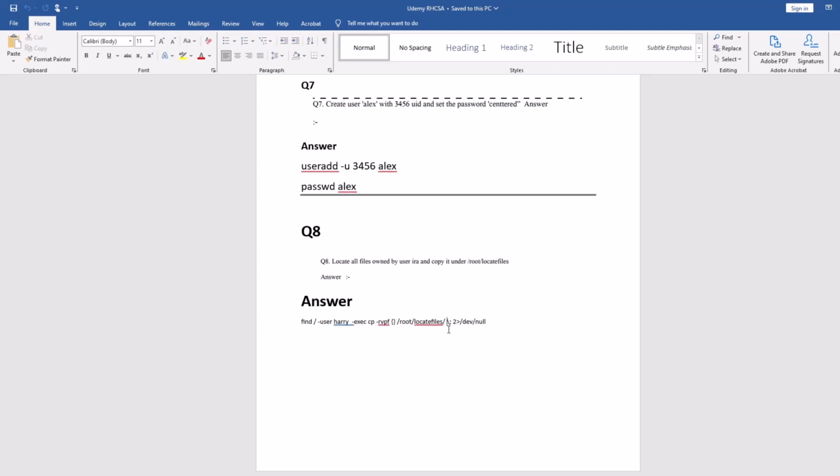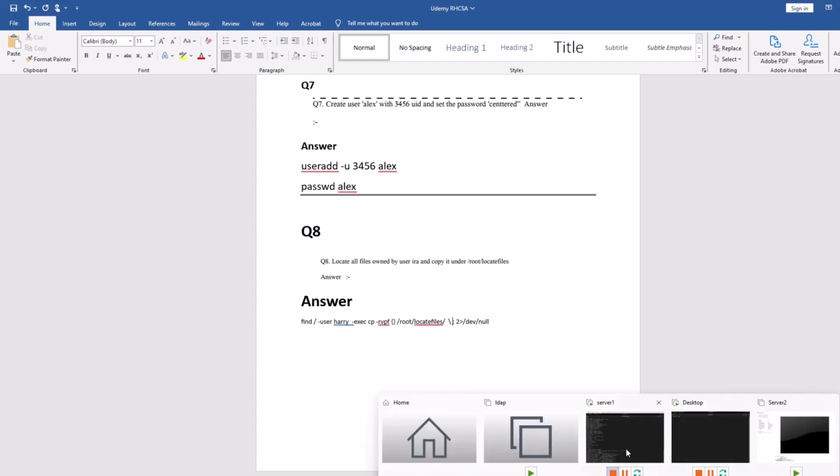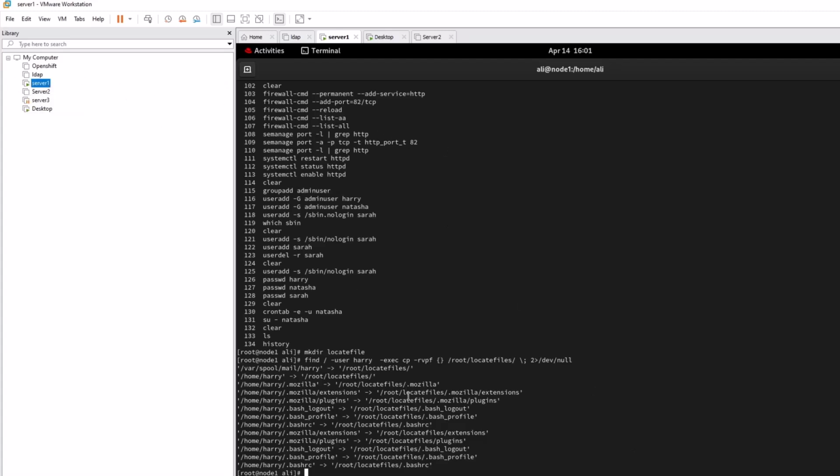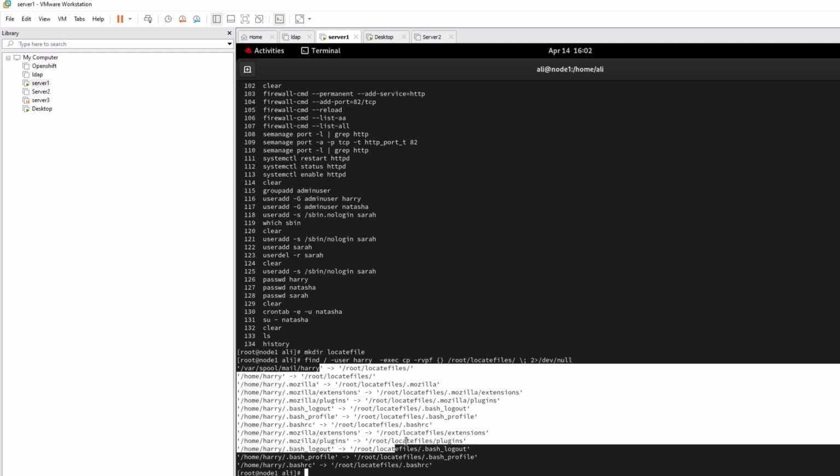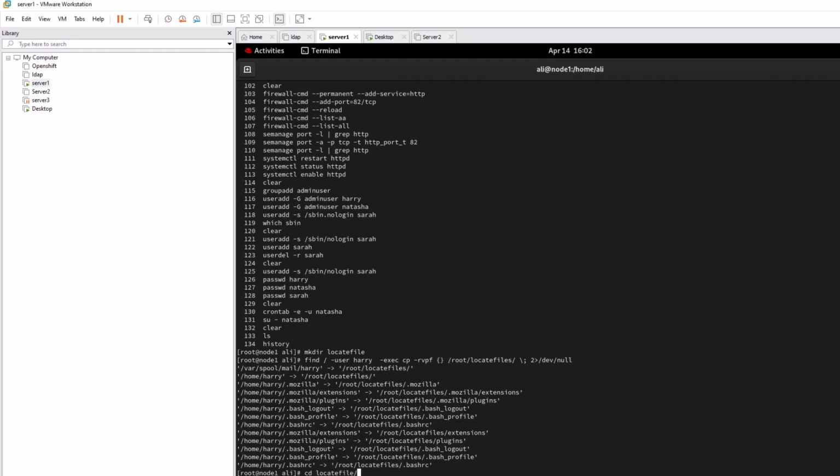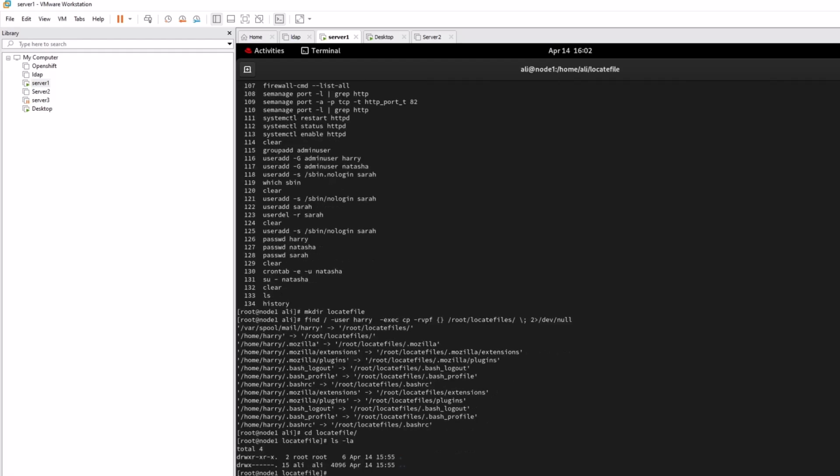If it's not working, maybe you have to give some space in it and then you can try it, or you can provide a space here and then try. Sometimes it works, sometimes it doesn't, but it always gives me a hard time. So make sure if you are SSH into your server 1 and it's not working, then you have to go to your node 1, access the console and then run the command. So right now I'm on server 1, you can see it, and I write this command and enter it, and you see everything is here. Then I have to log in into this one, ls -la, you can see the files are not here, so this is the problem why it's not there.